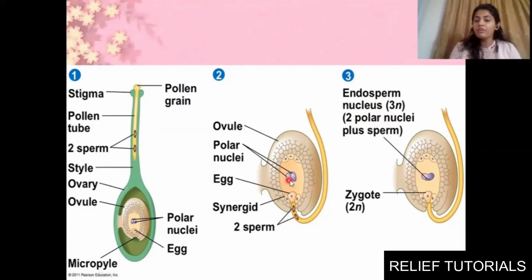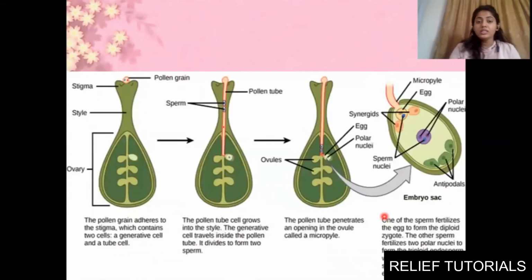Two polar nuclei were already present in the ovary, and one male gamete fused with the egg, and the second male gamete fused with the polar nuclei. So the endosperm nucleus is 3n, and the zygote will have 2n, the fusion of a male and a female gamete. Clear? See, the entire process altogether I mentioned here.